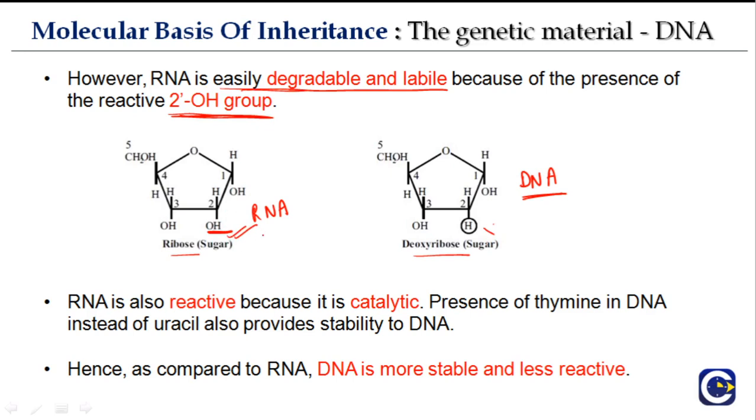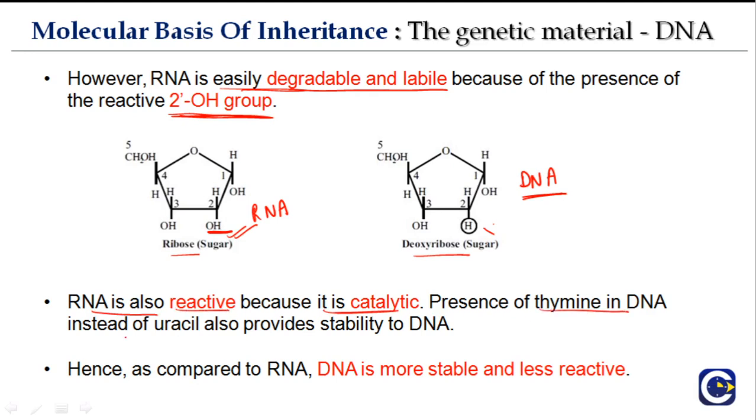Sometimes there will be a question, why is RNA less stable, or why is RNA easily degradable? It is because of the presence of this 2' OH group. RNA is also reactive because it is catalytic. Okay, we'll also see the catalytic properties of RNA later, in different parts of this chapter, but it is very reactive.